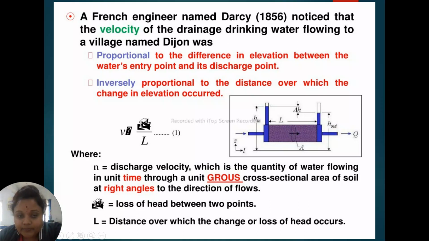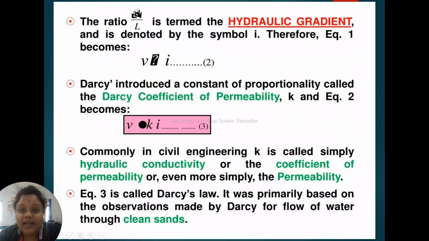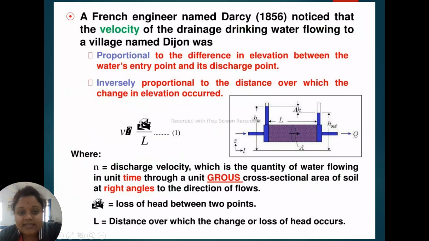I can repeat. Hydraulic gradient is the ratio of loss of head between two points to the distance over which the change or loss of head occurred. And the hydraulic gradient is denoted as small i. So V is directly proportional to i, in our first equation, V is equal to delta H by L.